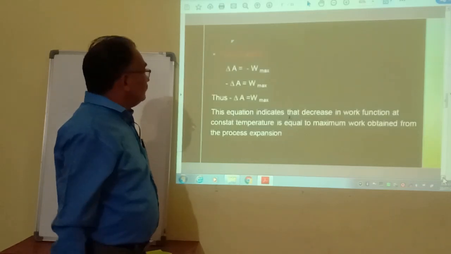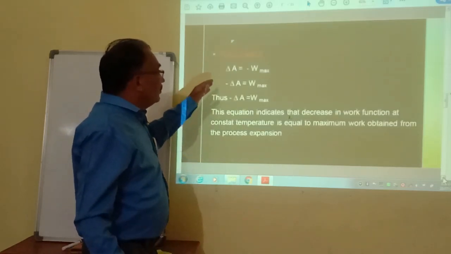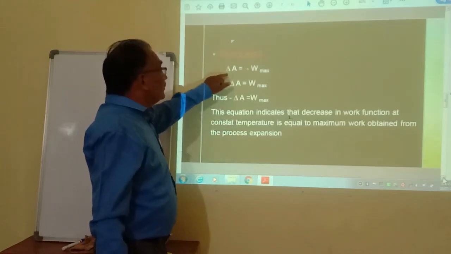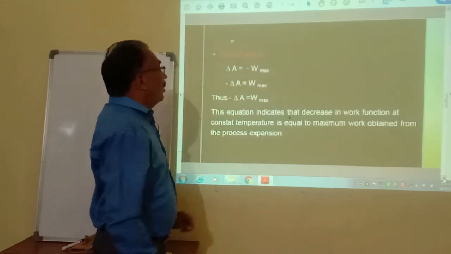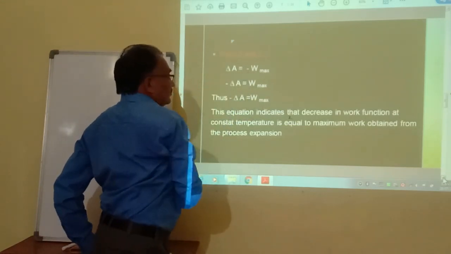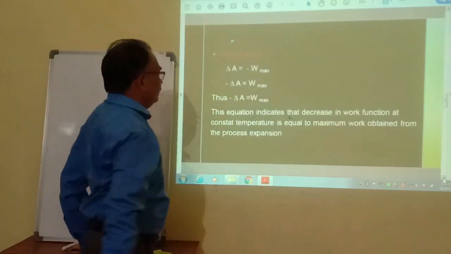From equations 2 and 3, it is found that delta A is equal to minus W max, or moving it to the left-hand side, minus delta A is equal to W max.